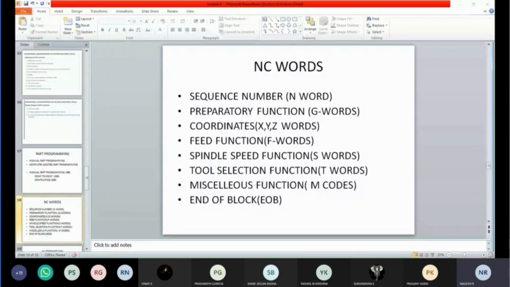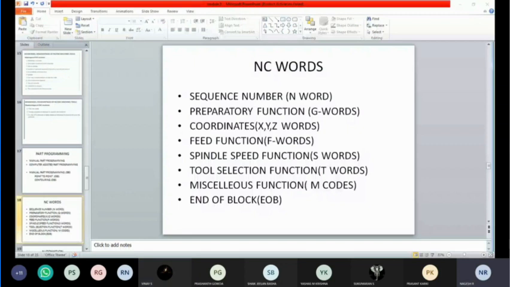Then what is the spindle speed function, or S word? Mentioning in RPM. What is RPM? The speed of the spindle.